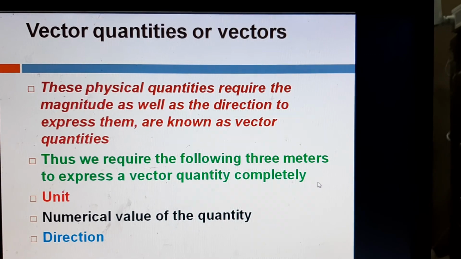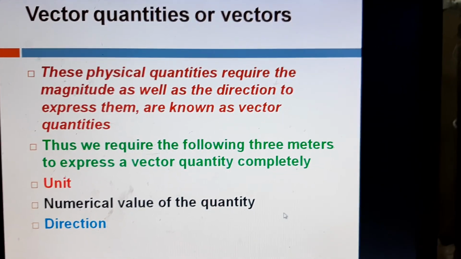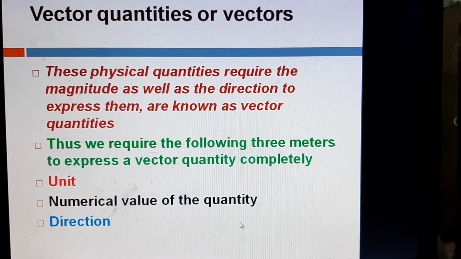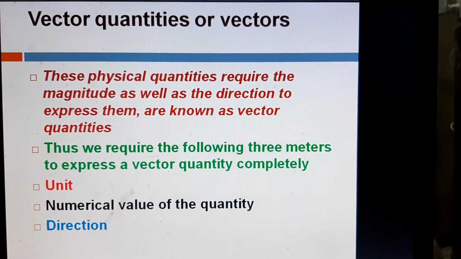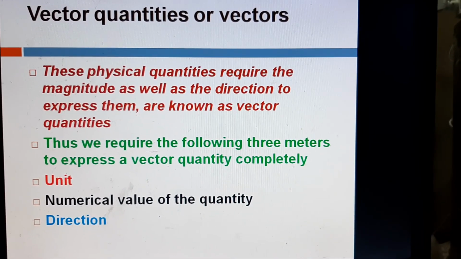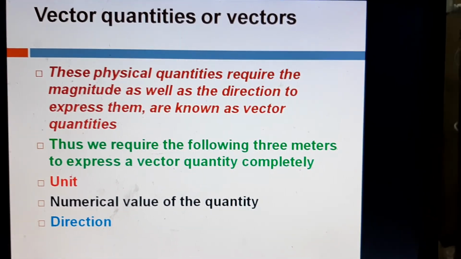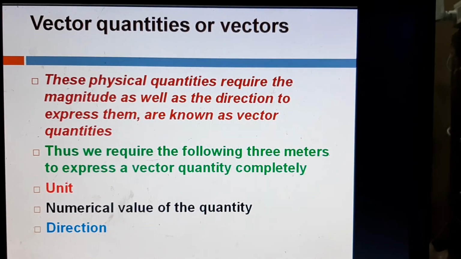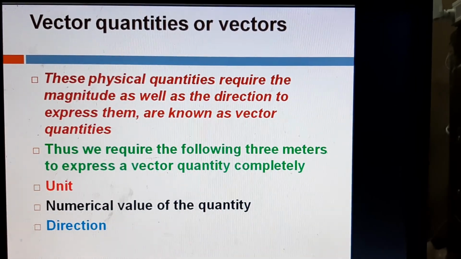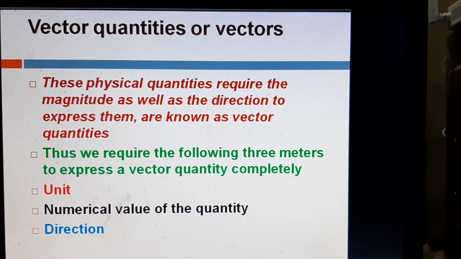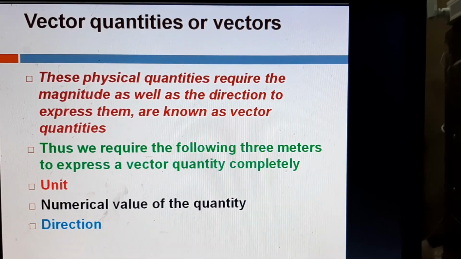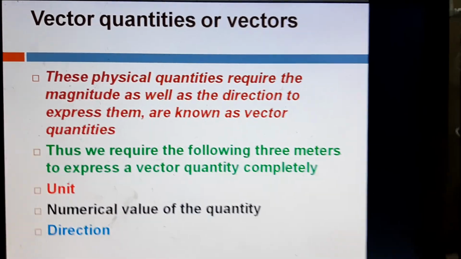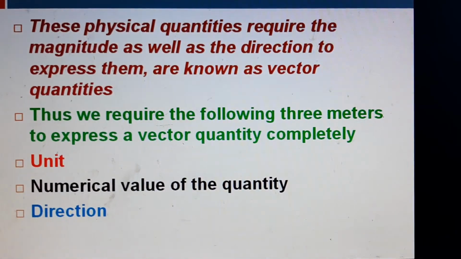Next we have vector quantities or vectors. Those physical quantities which require the magnitude as well as the direction to express them. They are known as vector quantities. So here we need not only the magnitude but also we need the direction. Okay. Then such quantities are called vector quantities. Like we said mass is a scalar quantity, but if you say weight, weight has a direction, isn't it? The weight acts in the downward direction. So when you say weight, we need to show two things, that is the magnitude as well as the direction.